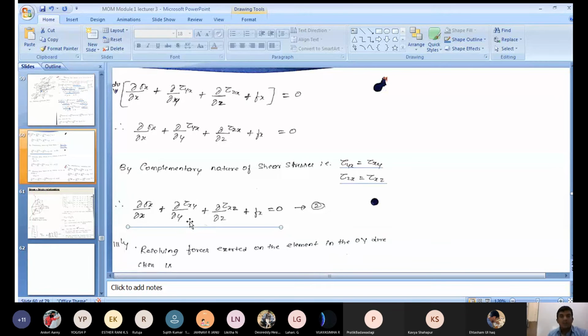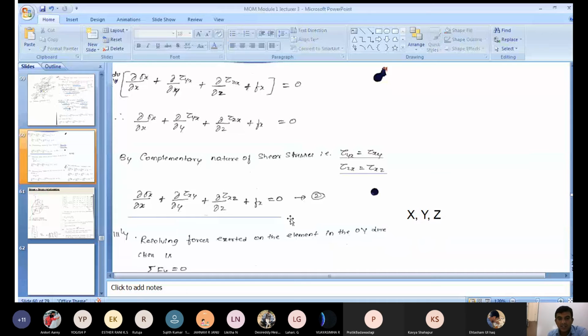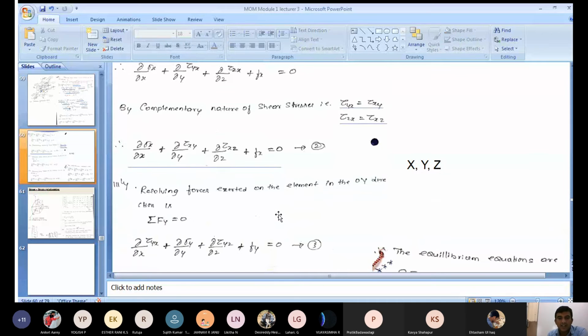Okay. After that, similarly you can easily write the remaining ones. How do you write here? Remember this: one is x axis, another one is y axis, and the third one is z axis. Remember this x, y, z. If you remember this x, y, z, you can easily write.